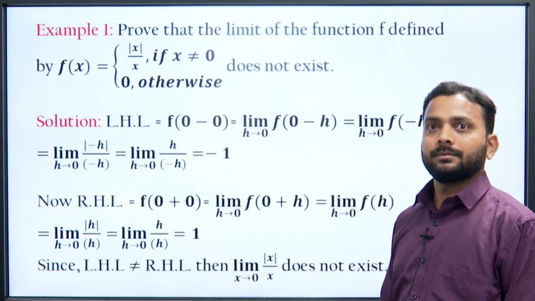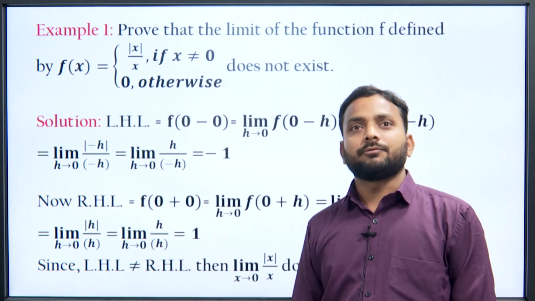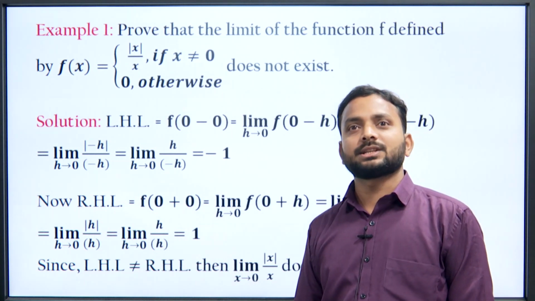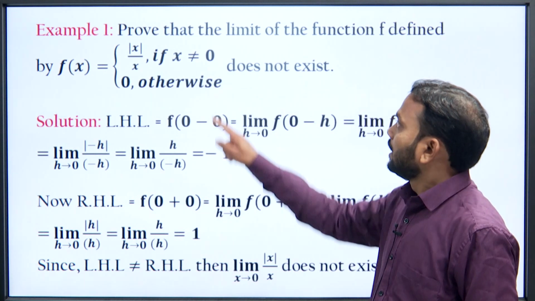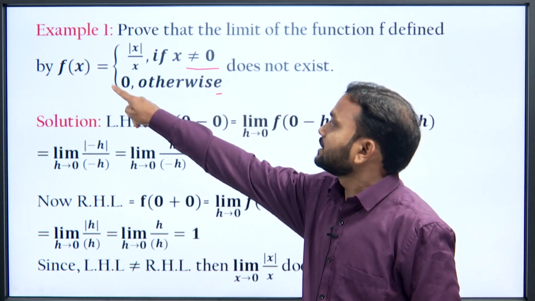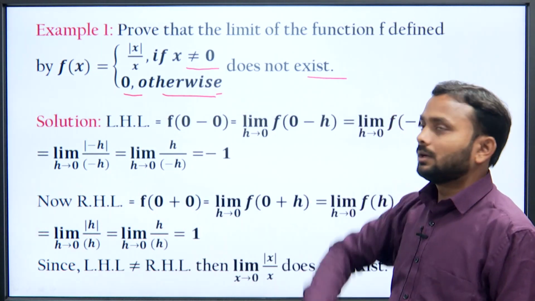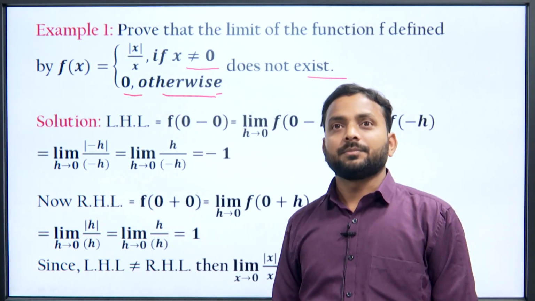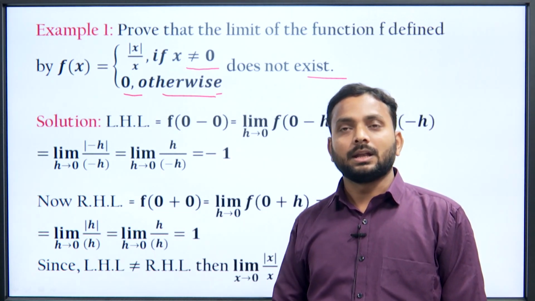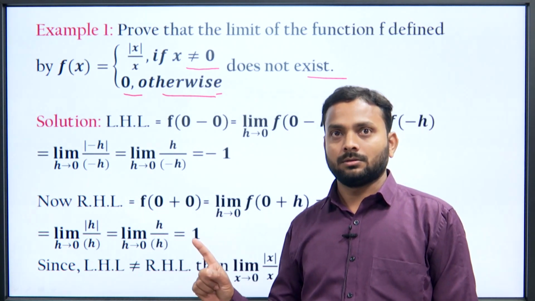So, example 1, prove that the limit of the function f defined by f x equal to mod of x upon x if x cannot be 0, and f x is 0 otherwise, does not exist. So, if this limit does not exist, that means we have to show that left hand limit does not equal to right hand limit. Okay.